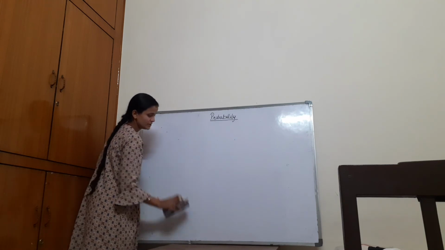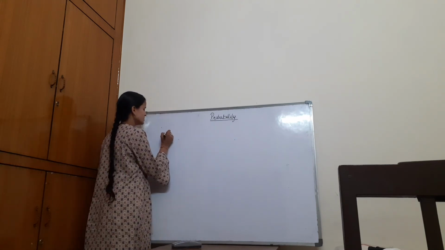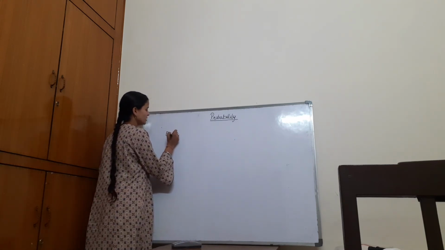And we can now define experimental or empirical probability.